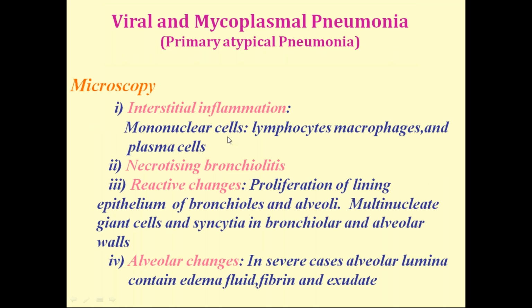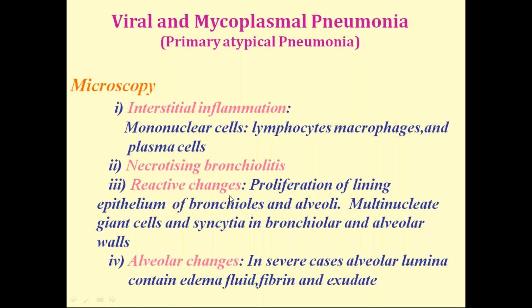In microscopy you will see the inflammation in the interstitial tissue. Usually in viral infections you will see chronic inflammatory cells, whereas in bacterial infections you will see acute inflammatory cells. Mononuclear cells are the predominant type, like lymphocytes, plasma cells, and macrophages. Interstitial inflammation with chronic inflammatory cells is seen, and bronchiolitis, which is inflammation of the bronchioles, and then there will be necrosis of the bronchioles.